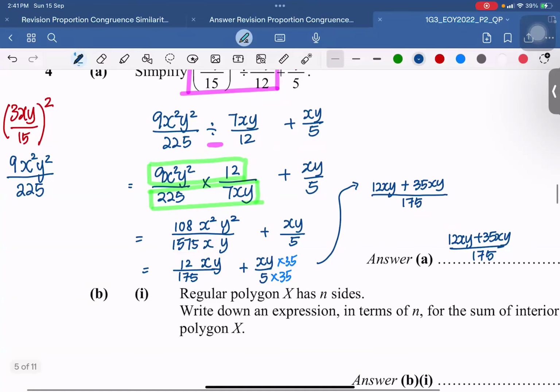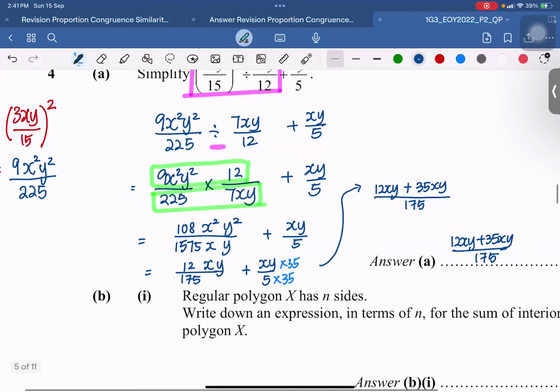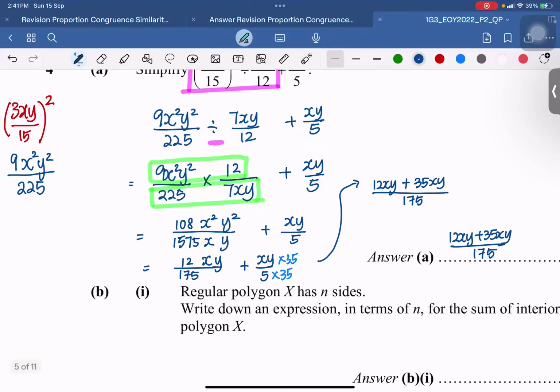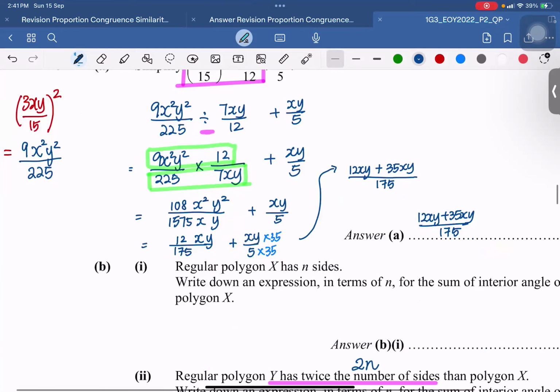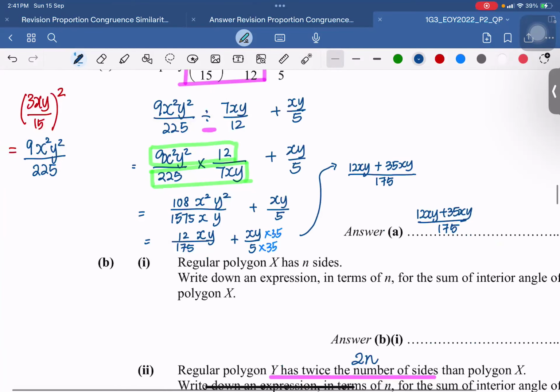Polygon, what's the formula for sum of interior angles of polygons? Okay, this one you should know how to do. Let me call a name that most probably will know the formula. Okay, Yuan, how do you find the sum of interior angles of a polygon? The formula.